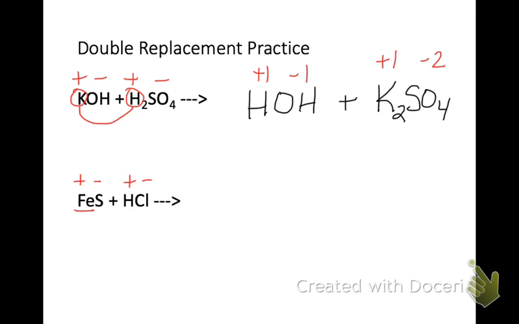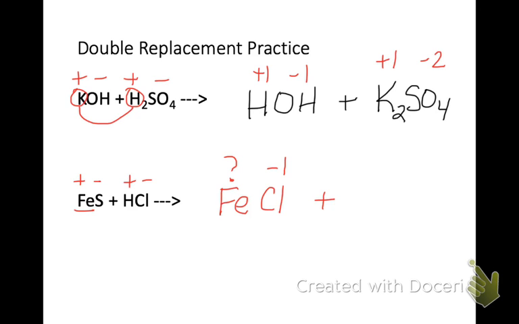So we can trade places with the hydrogen, but when I have my product of FeCl, and I'm trying to create a neutral compound, I know that chlorine's a -1, but I don't know what the charge on the iron is. So let's go back to our original iron sulfide and try to figure out the charge on the iron atom.